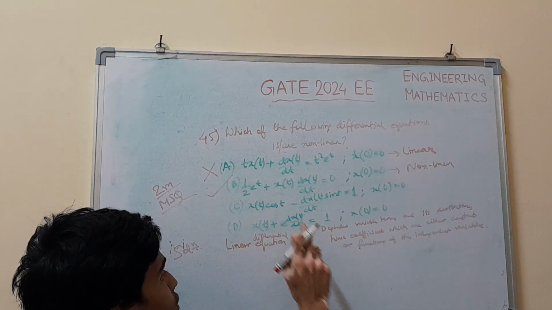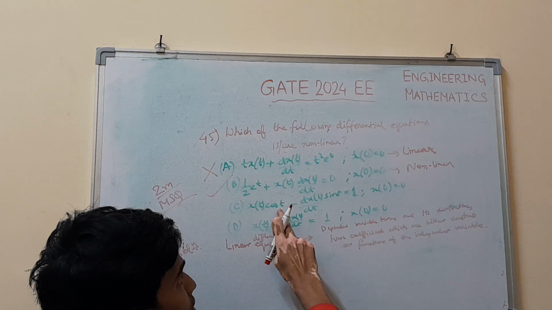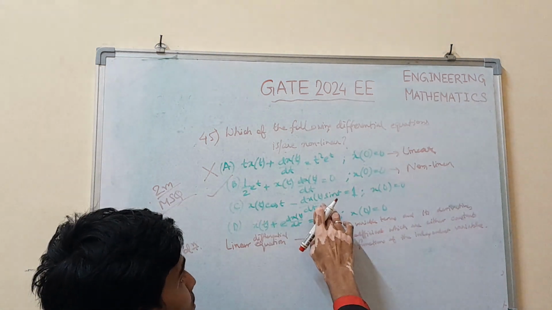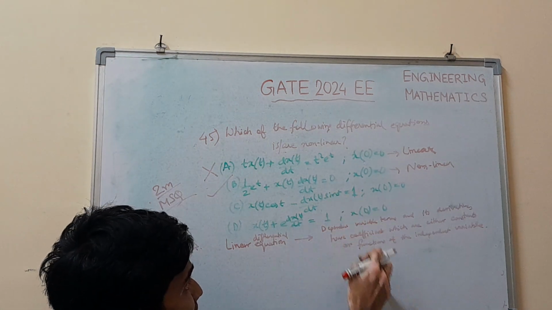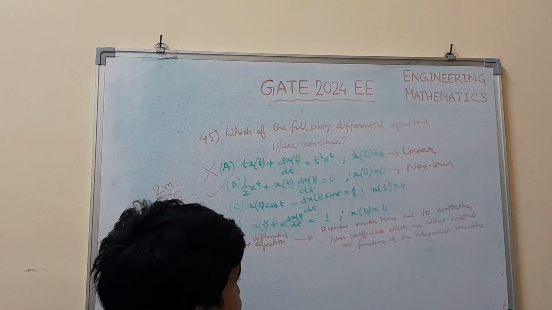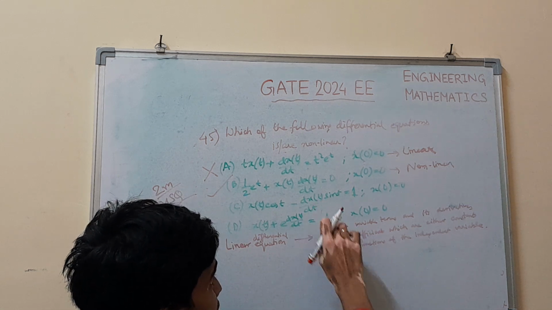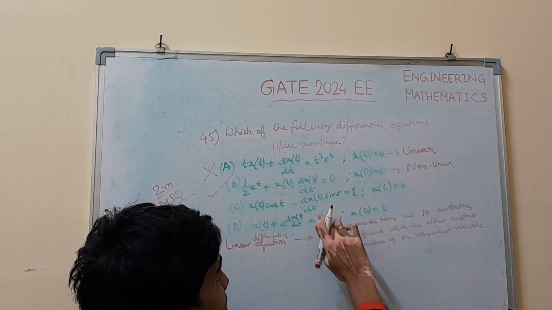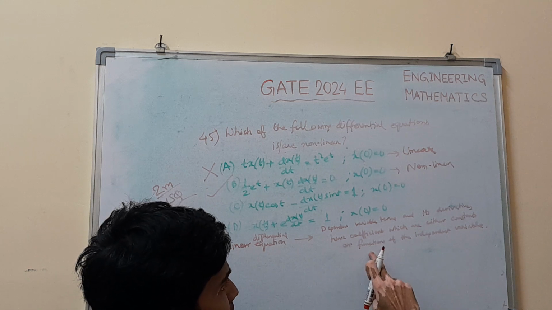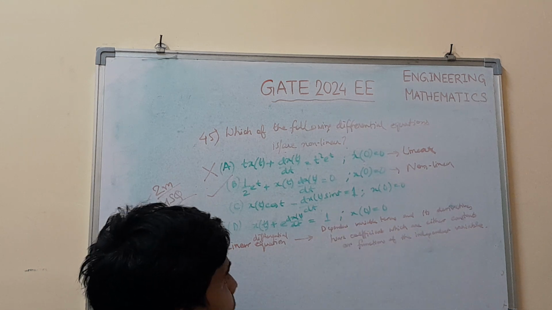The coefficient of x of t is cos t. This is a function of the independent variable t. Cos t is a function of t. The coefficient of dx/dt is minus sin t. dx/dt is the derivative of x of t with respect to the independent variable t. The coefficient is sin t, which is a function of the independent variable t.